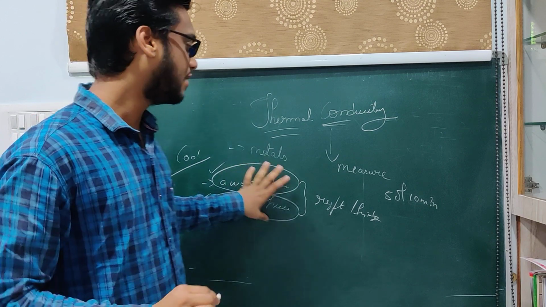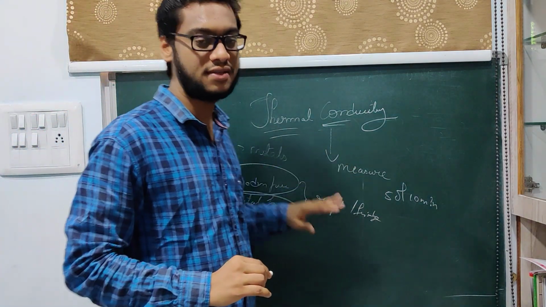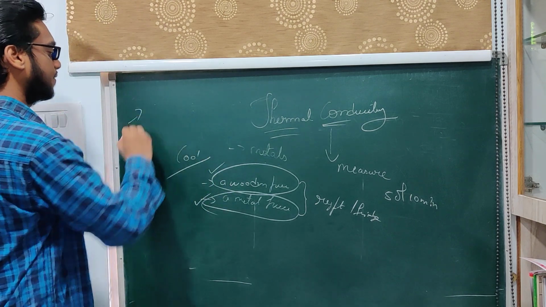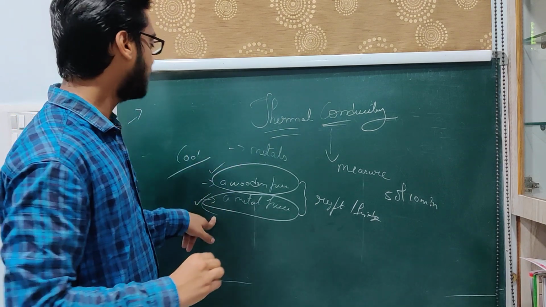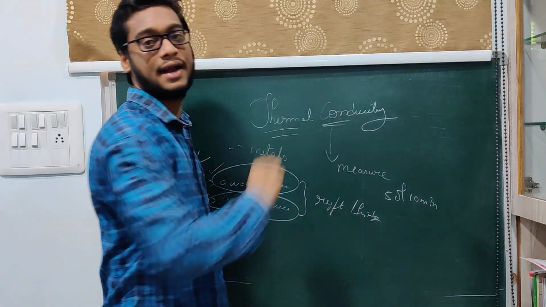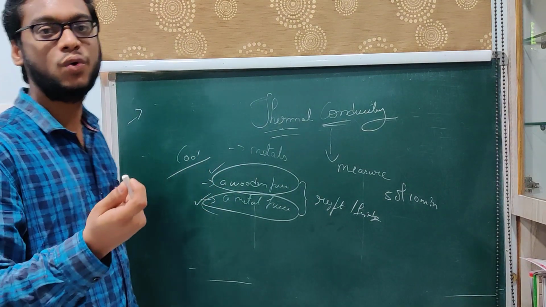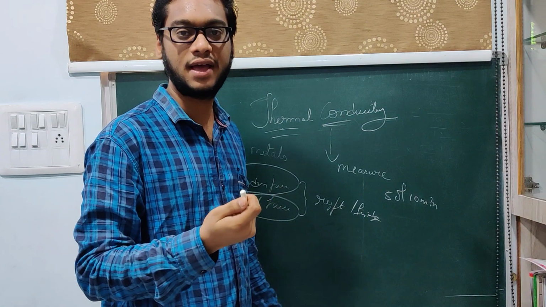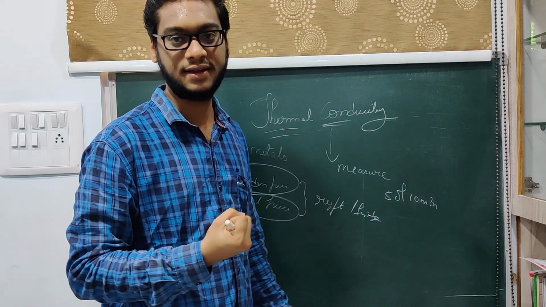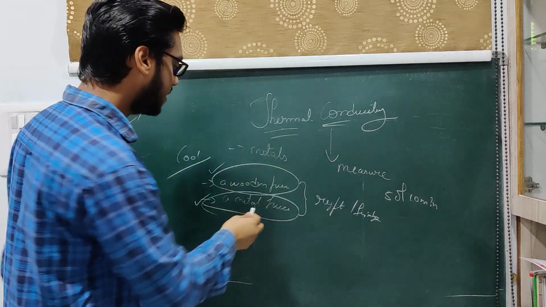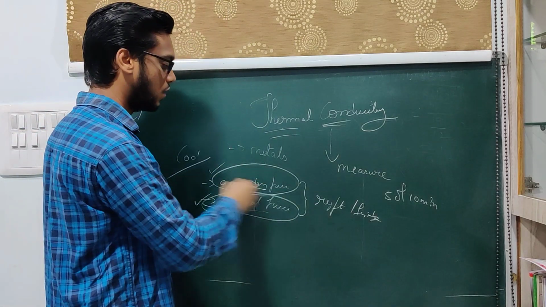Now see here, there are many reasons. You have a lot of reasons when you compare these two. Now let us see the reasons. The first reason is thermal conductivity. The accepting of coolness is more in metal compared to wooden.